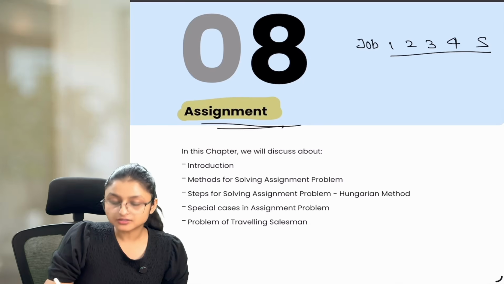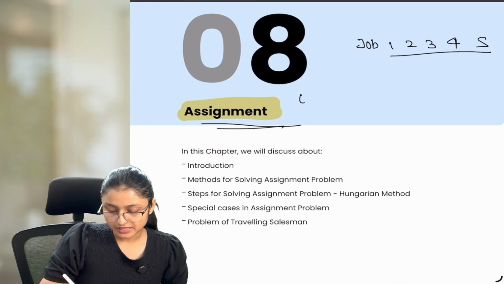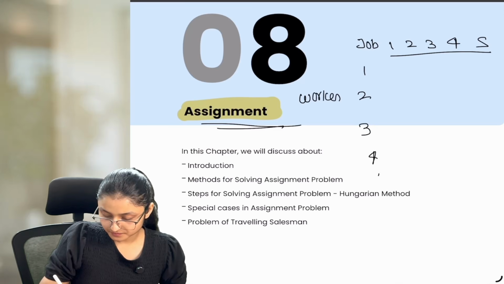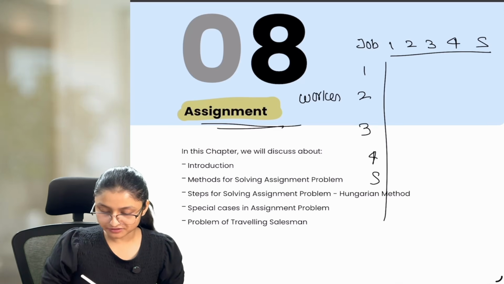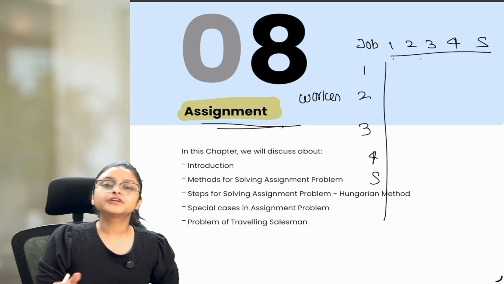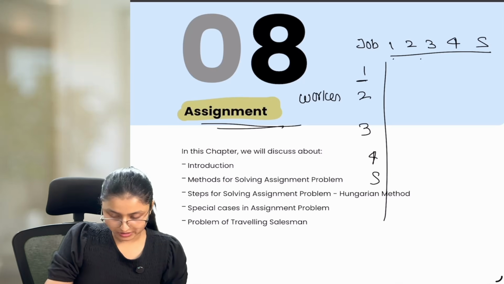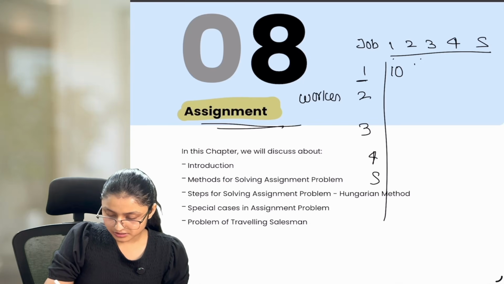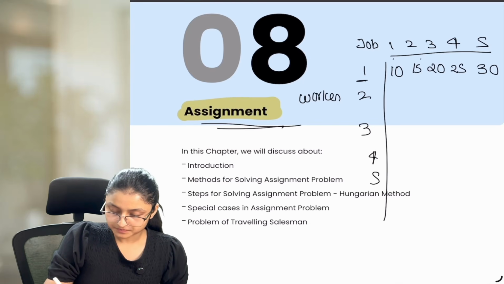These are the works which need to be performed, and there are 5 different workers. Every available worker can work on these different jobs but takes different times. Let's assume this worker is taking 10 minutes to cover the first job. Here it is taking 15 minutes, 20, 25, 30.